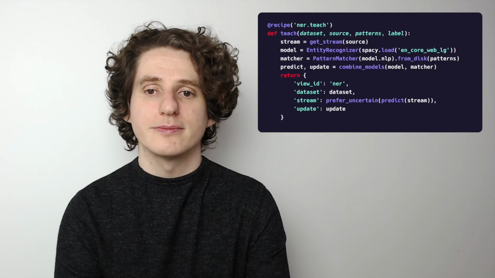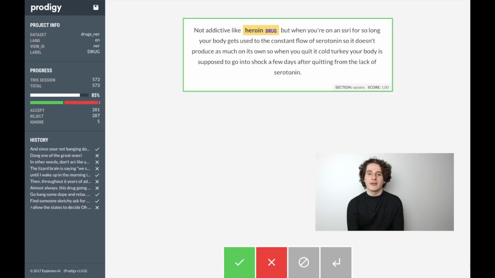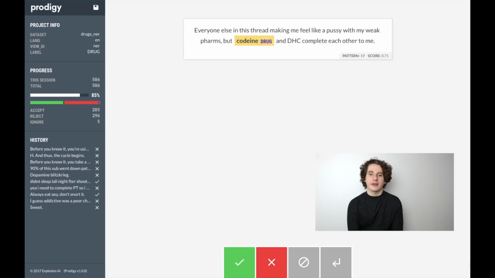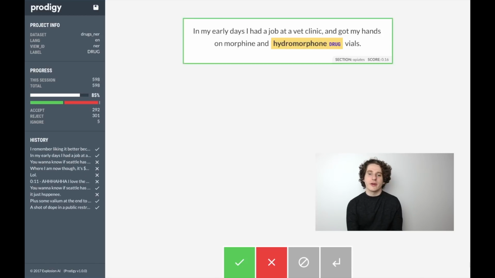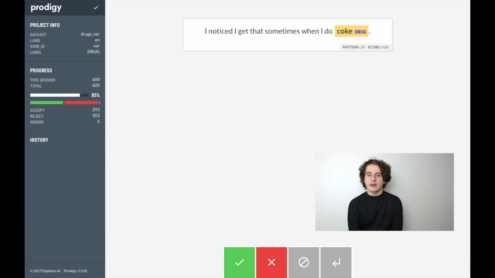Another thing that you can customize here is the progress bar. By default, the progress that's calculated is trying to do a simple regression to predict when the loss will hit 0. A loss is returned from the model on each update, and so we just have a simple calculation trying to determine at which number of examples the loss will trend towards 0. But you can plug in your own calculation here. So ahead of time, we decide, well, maybe we'll collect 600 annotations here. So that's what we were working towards with this.